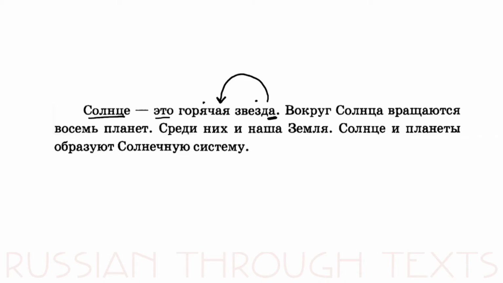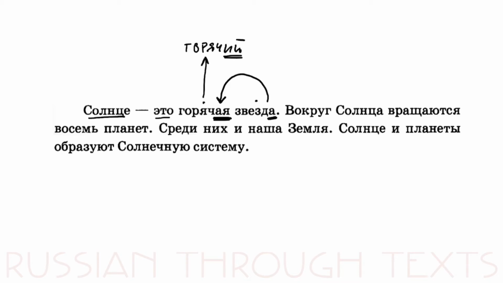And if we see a masculine noun, the adjective which defines this noun should also be masculine. In this case, again, звезда is feminine. That's why горячая, ая is the ending of the feminine adjective. And the infinitive form, like as it's presented in the dictionaries, is горячий. It's hot. So this is masculine ending. And we use горячая to define that the noun is feminine.